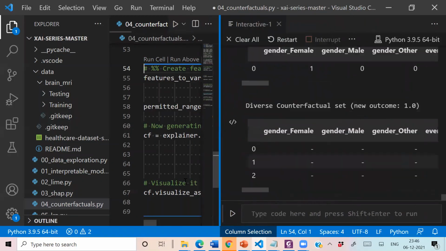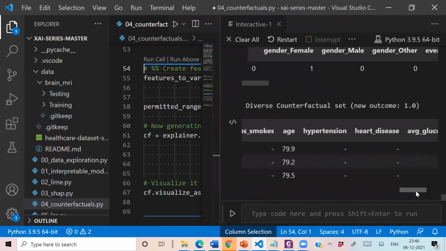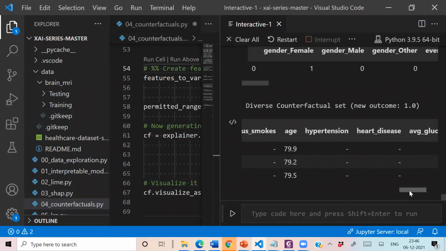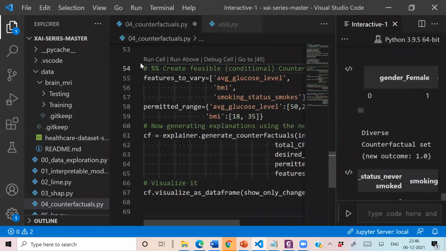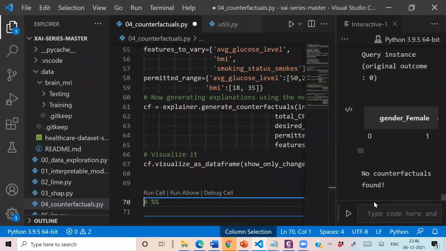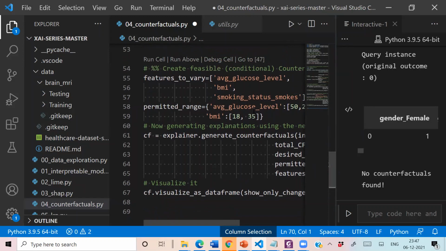So these are the original counterfactuals which are generated. Here we are recommending the changes in age, but when we specify limited attributes, no counterfactuals are found. So this is the point which I want to explain, that we can specify our attributes and also we can specify our ranges, and this is a very beautiful code which you can act upon, and you can use it in any other example. If you have any question, you can ask me on this code.